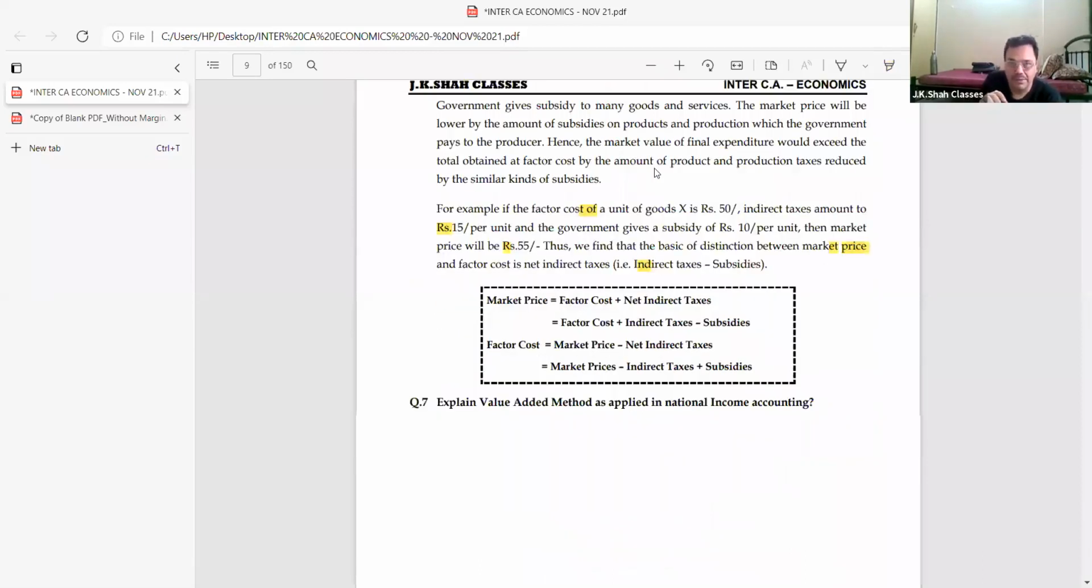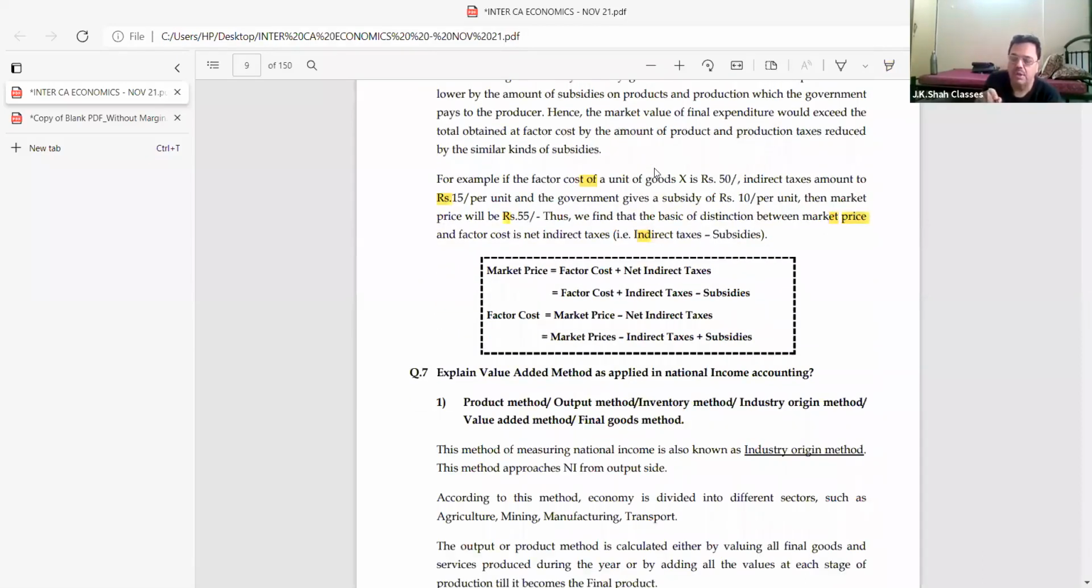See, market price, if I want to know, it is what? Factor cost plus net indirect tax. Factor cost plus indirect tax minus subsidy. I was telling you the opposite earlier. Here it is opposite. Why? Because here I am going from factor cost to market price.